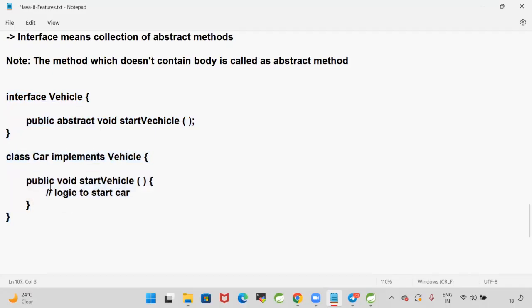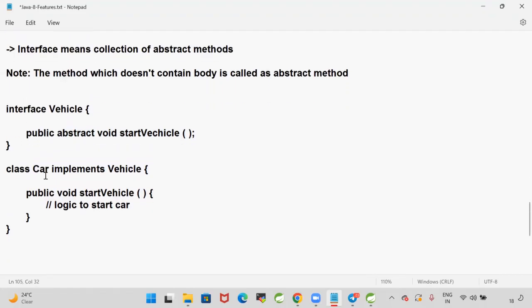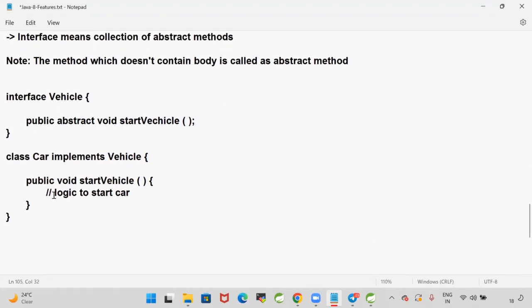So in Java, we have a rule. Whenever we implement an interface, the class which is implementing it should override all the methods available in the interface. Do you remember that rule? In the interfaces concept, we discussed that. A Java class can implement an interface, and when it does, it's mandatory that the class implements all the abstract methods in the interface.